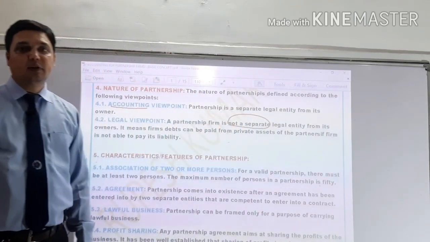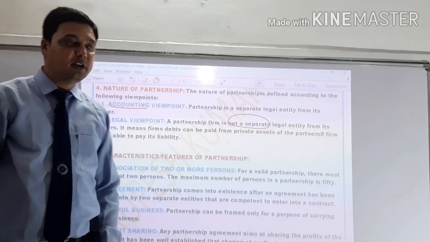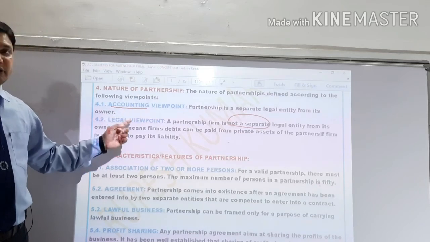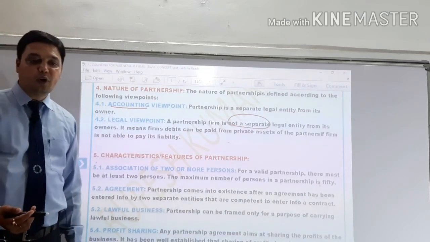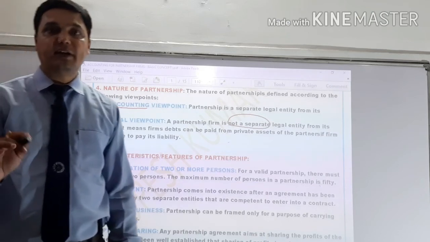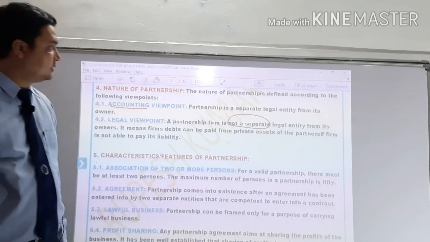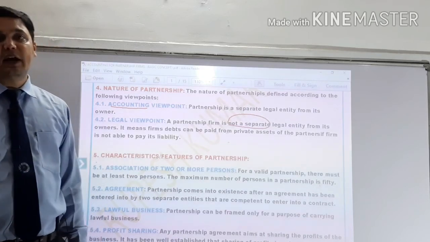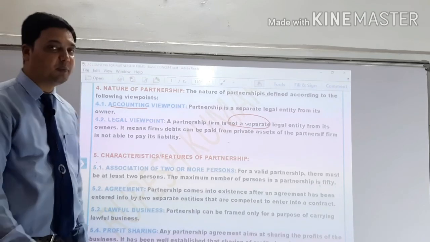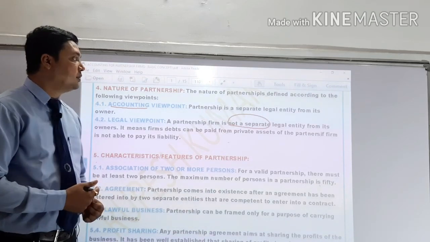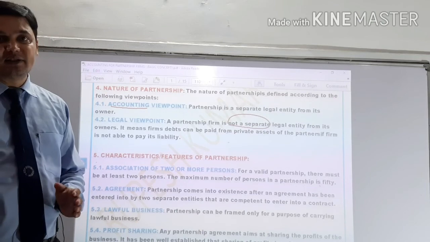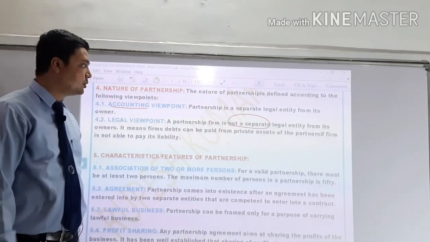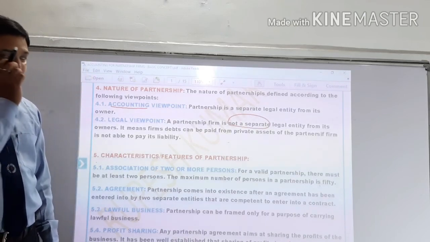So if we are talking about the nature of partnership, we always have to keep in mind these two viewpoints. Accounting viewpoint means when we record the financial transactions related with the business, we follow the accounting viewpoint. We record only the transactions that are related with the business. In this viewpoint, the business and its owner are separate entities, not treated the same. Both are separate, owner and the firm.